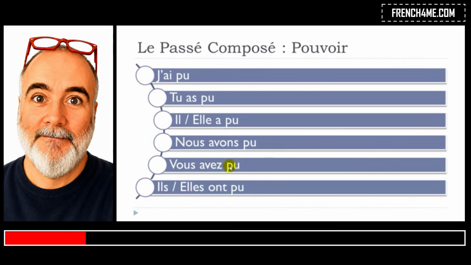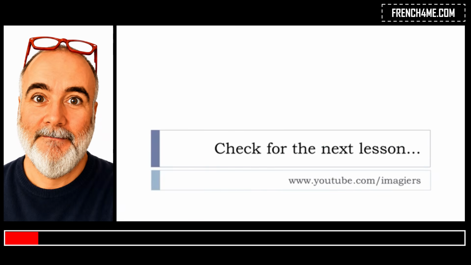Nous avons pu. Vous avez pu. Same thing here. Little liaison between the two. Ils ont pu. Same thing here. Elles ont pu. Alright? So that's it. It was quite short but quite important.